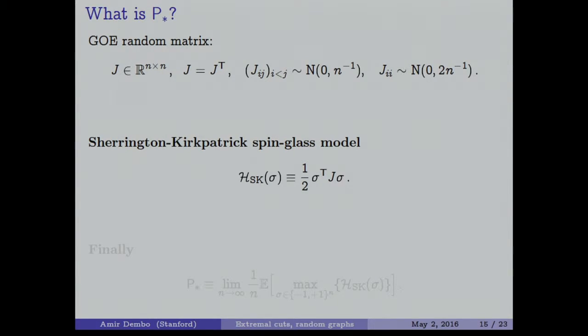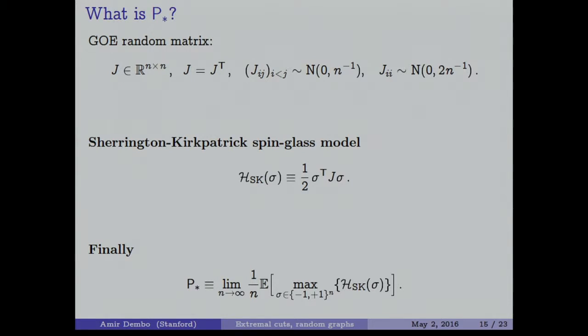So you fix the matrix J randomly, and given the random matrix J, you compute one half the sum of sigma_i J_ij sigma_j over all i and j. This is called the Sherrington-Kirkpatrick model. And finally, here is the answer for P star. So P star is going to be the expected ground state of the Sherrington-Kirkpatrick model, normalized by n to make it order 1, and taking the limit when n goes to infinity.